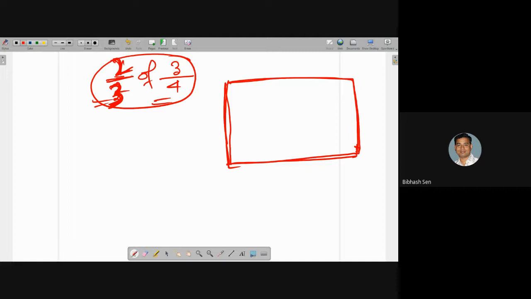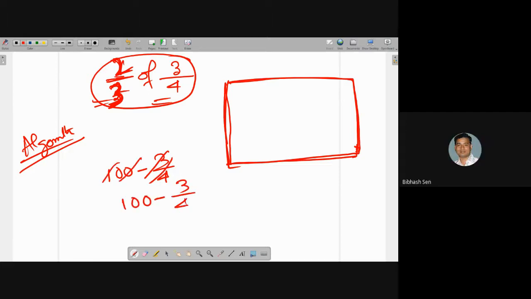Now first tell me the algorithm. What should I do first? Since the total in the question is given as 3/4, actually the total is 100%, but we have to take 3/4, which means 75% of the total. So what should we do? 100 minus 75. 100 minus 3 by 4. Sir, actually 100 minus 25, 75% will be required, sir.